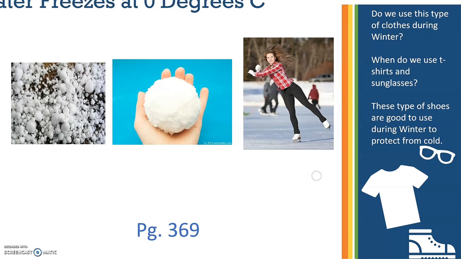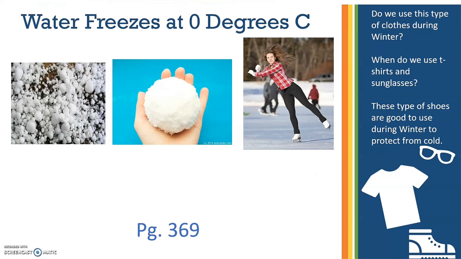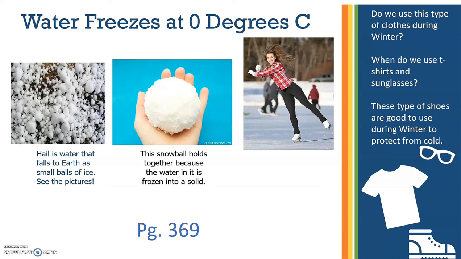Page 369. Water freezes at 0 degrees Celsius. Picture number 1. Hail is water that falls to earth as small balls of ice. See the pictures. These snowballs hold together because the water in them is frozen into a solid. And the girl can skate on ice because ice is a solid. If it is water, the girl will not skate.